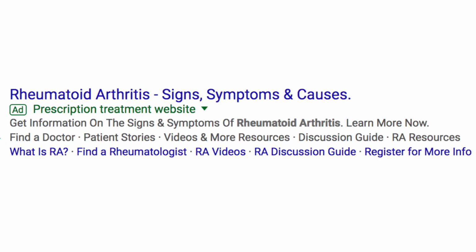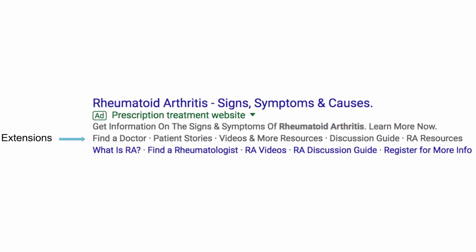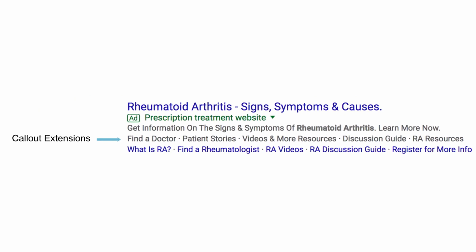The ad received a relatively high quality score from Google because it provides a lot of useful and relevant information. Google's quality score ranges from 1 to 10, and it's a function of how relevant your ads and site information are to the user. The overall tone of the ad is good because it's non-promotional. We see phrases like "get information" and "learn," which ties in well with the shift toward patient empowerment and the informed consumer.